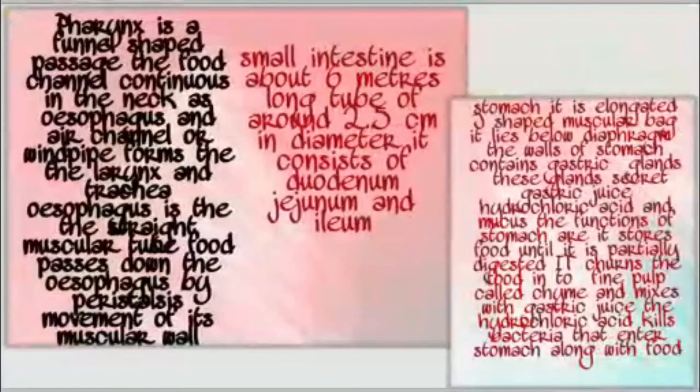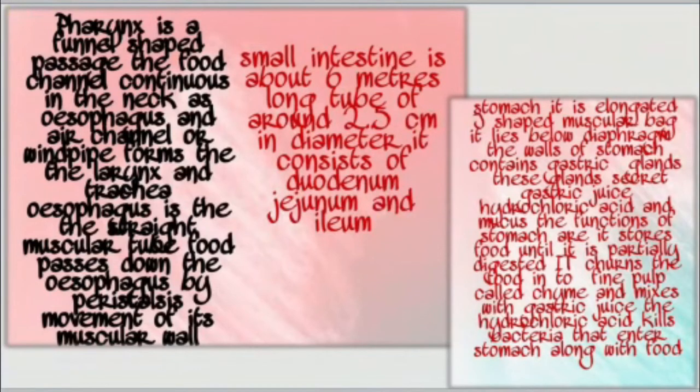Thecodont teeth are fastened into the sockets of jaw bones, and heterodont teeth are different types of teeth modified for biting, cutting and chewing. Diphyodont means they develop twice, first as milk teeth and later as permanent teeth.